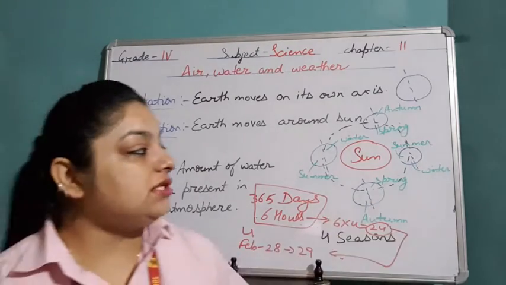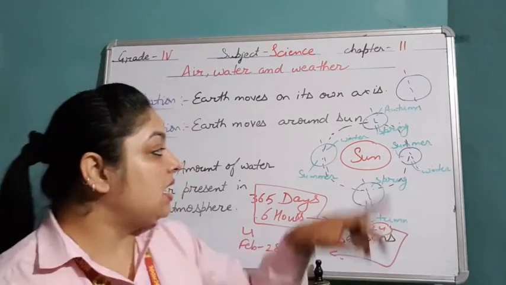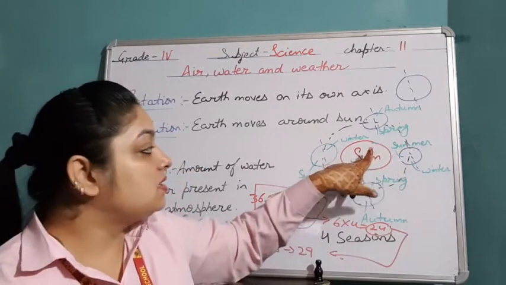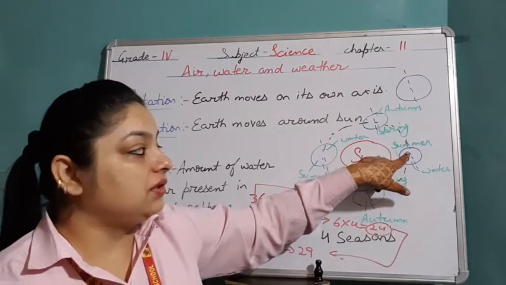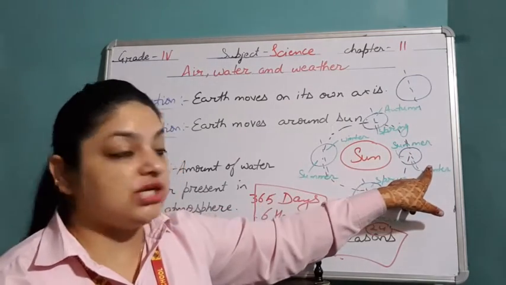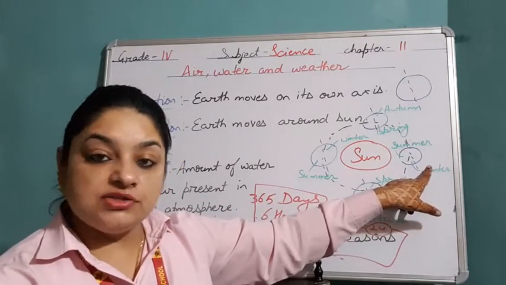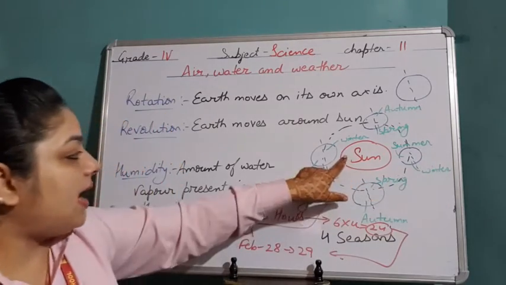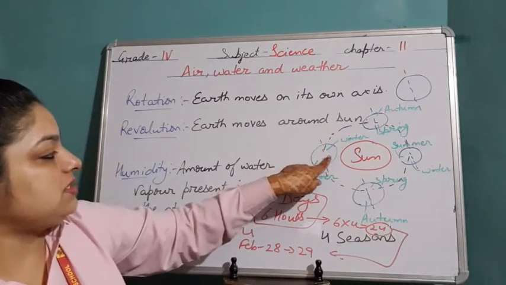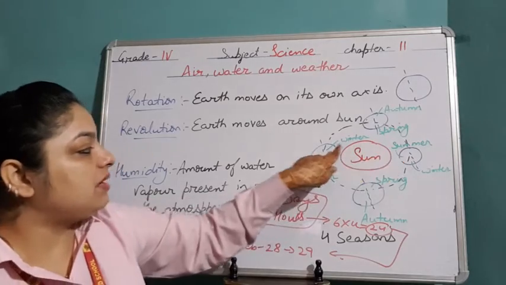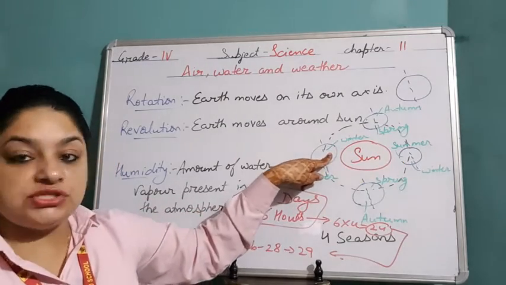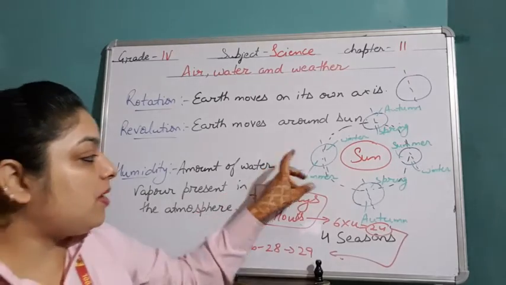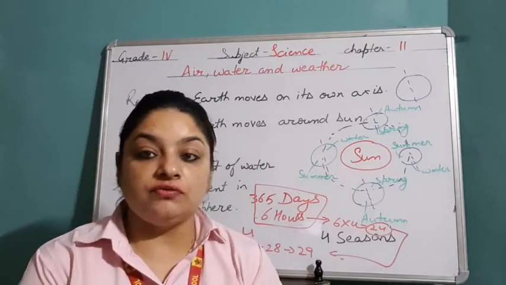Now we have 4 seasons on the basis of the position. The portion of the earth, the countries which are facing the sun for a long time, they have summer, and at the same time the countries on the other side have winter. And when the position changes, the countries which had summer will be having winter at this position, and the other half will be having summer. So it's all about the position of the earth.